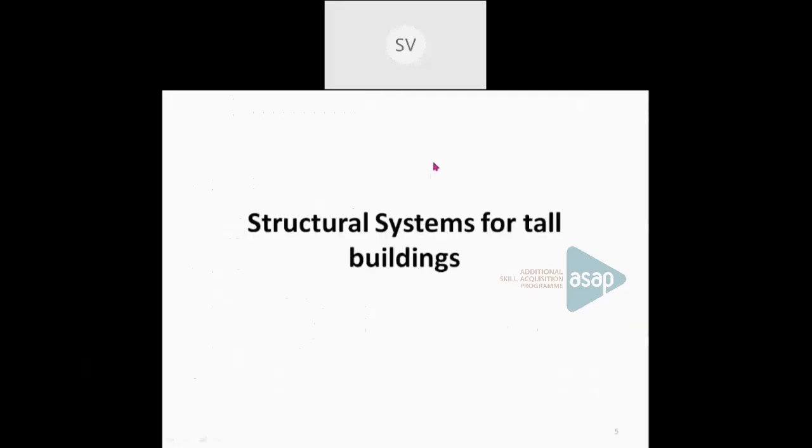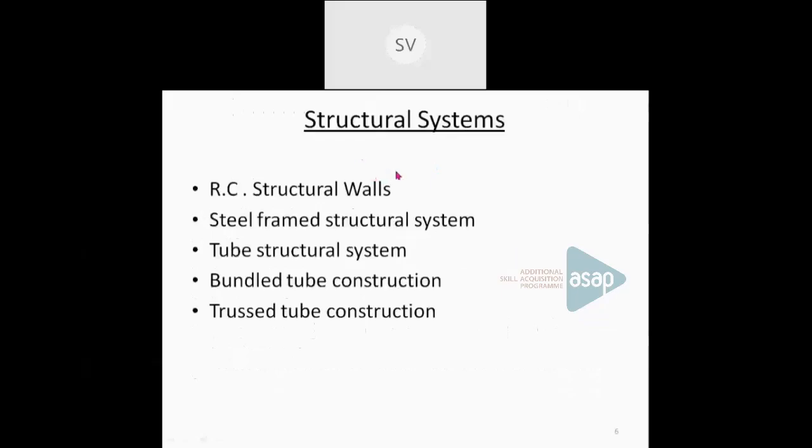Okay. Now we can see what are the different structural systems for a tall building. Mainly 5 types of structural systems are to be considered for the construction of tall buildings. They are RC structural walls, that is reinforced concrete structural walls, then steel framed structural system, or tube structural system, bundled tube construction, or trussed tube construction. So we can see them one by one in detail. First one is reinforced concrete structural walls.